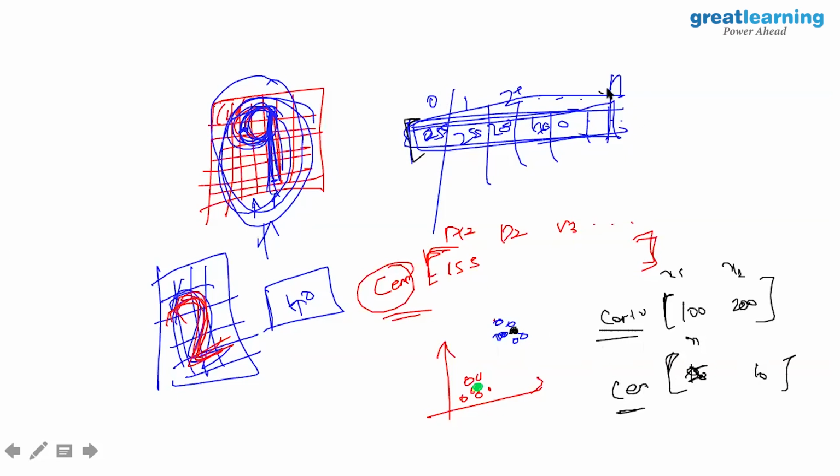Similarly, this entire problem is broken down into n dimensions. The centroid of 9 will be different, the centroid of 2 will be different, the centroid of 3 will be different, based on the input patterns that it sees. So it will try to identify the pattern of input that it essentially sees. That's how the algorithm functions. Yes, I understand that.